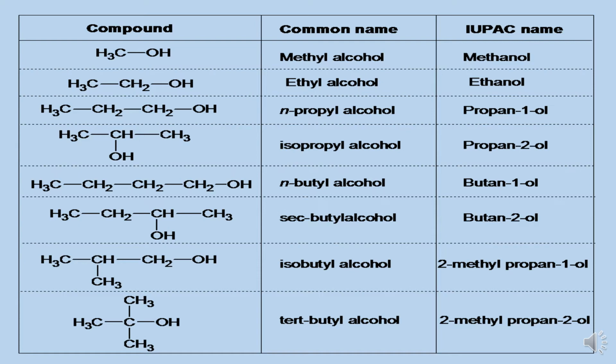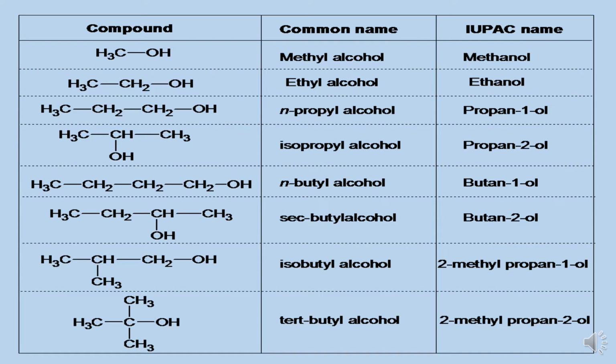The simplest compound is methyl alcohol, commonly named as methanol. With 2 carbon atoms, the alcohol is ethyl alcohol, common name. IUPAC name is ethanol. For 3 carbon, when arranged in a straight chain, then the common name is normal propyl alcohol, and IUPAC name is given by adding the location or the position of that OH group, propan-1-ol. For 3 carbon atoms, if OH is present at the second carbon atom, then commonly it is named as isopropyl alcohol, and IUPAC name would be propan-2-ol.